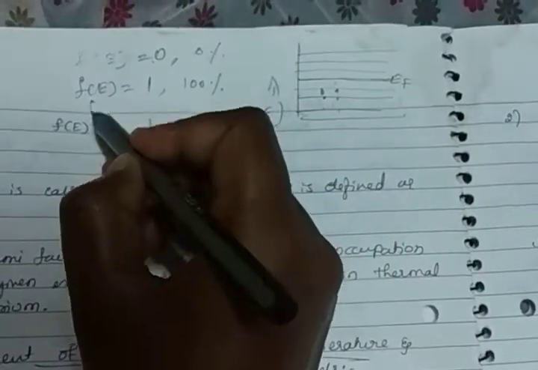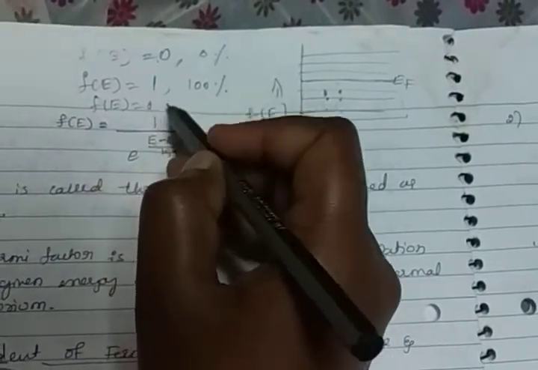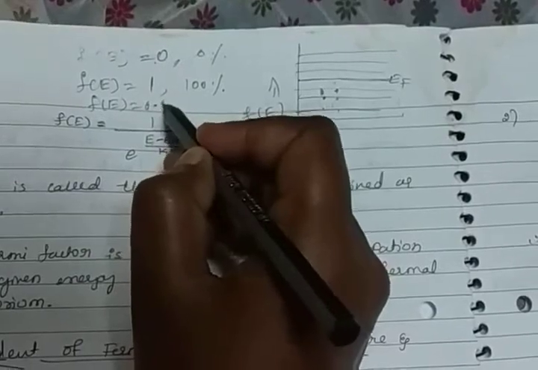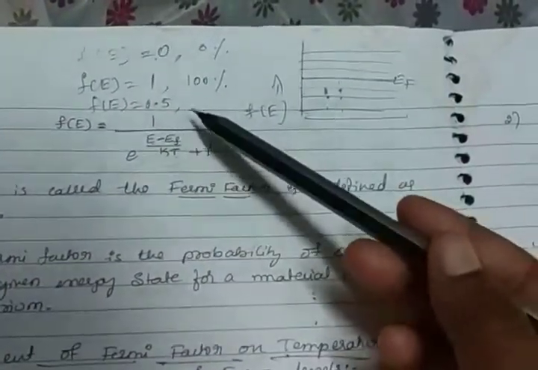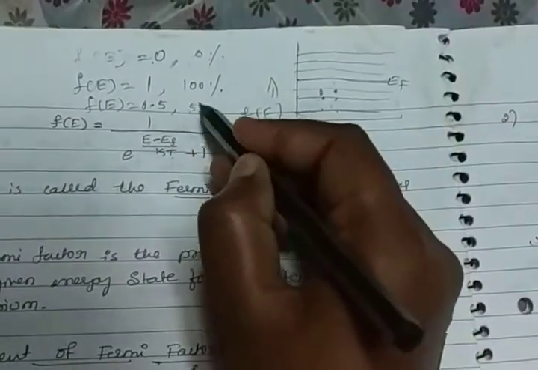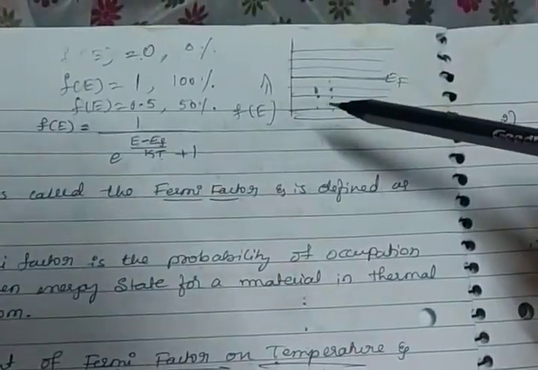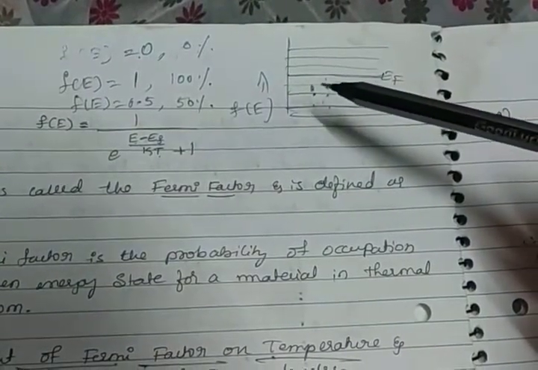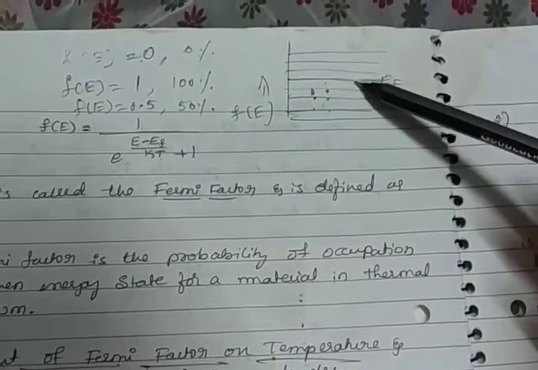Okay. And f of E is equal to 0.5. So 0.5 means it is 50%. The probability of occupation is 50% at the Fermi energy level.